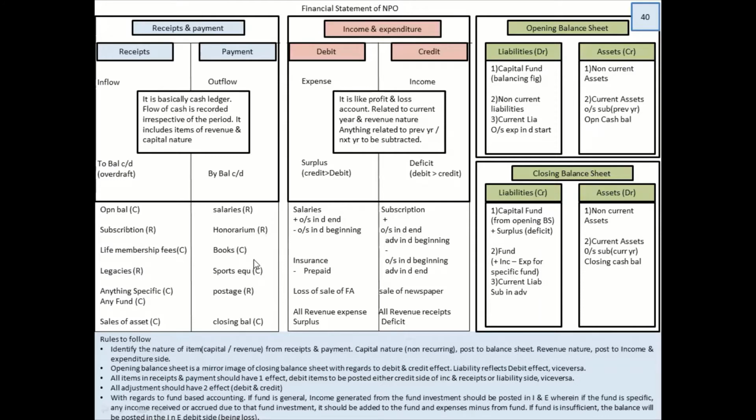Books are capital nature. Again, students get confused why books are capital nature. Now in NGOs, when we say books, these are the books to be kept in some library. So if I'm taking a book of, let's say, the autobiography of Gandhiji, do you think I'm going to buy that book again?